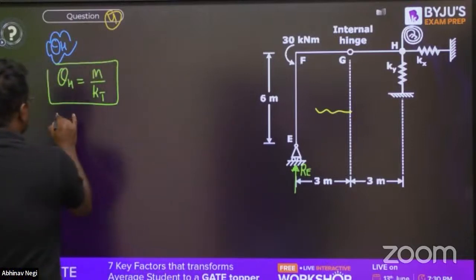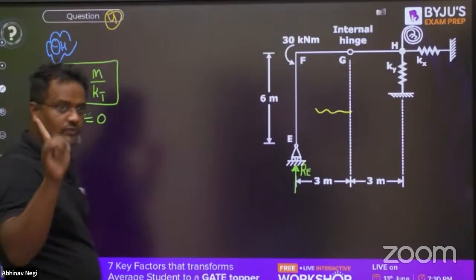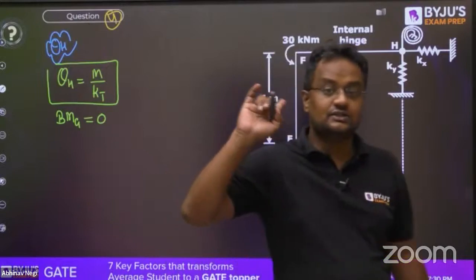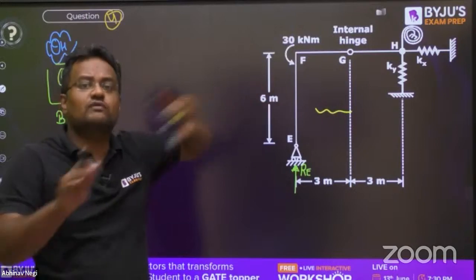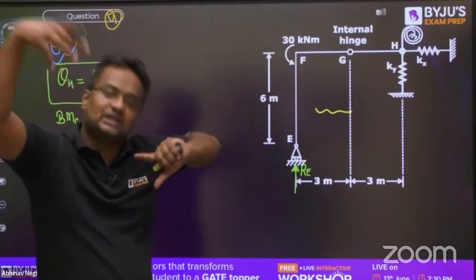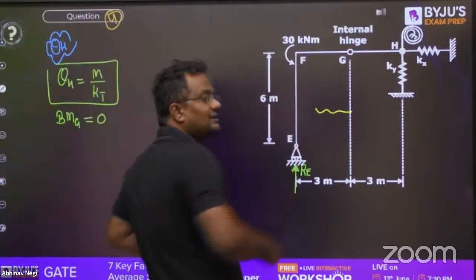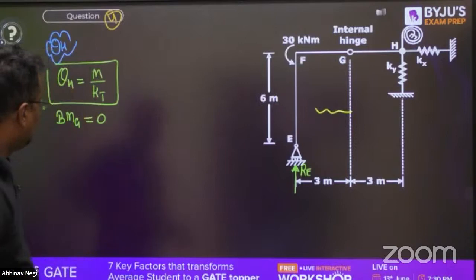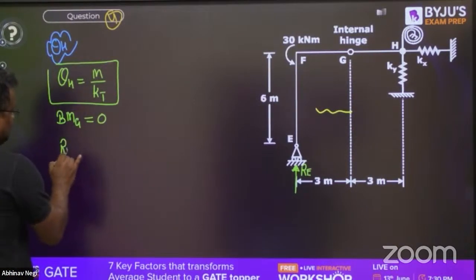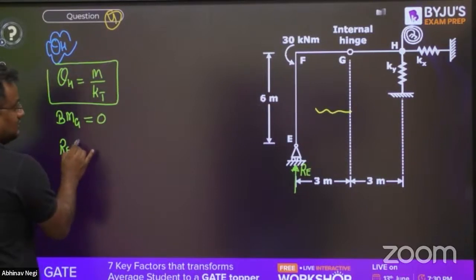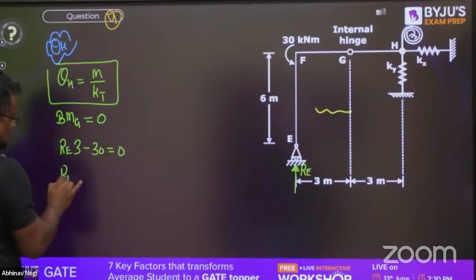What is the bending moment at G? Bending moment at G is equal to 0 because at a hinge it is 0. So those students who have not studied structures, please don't be afraid of such questions. Even if you have only studied SOM, once you do structures in your course, or when you study by yourself, you will be hitting this question like anything. Now, bending moment at G is equal to 0. So from the left-hand side, RE into the distance 3, positive, and minus 30 is equal to 0. So RE value is equal to 10.